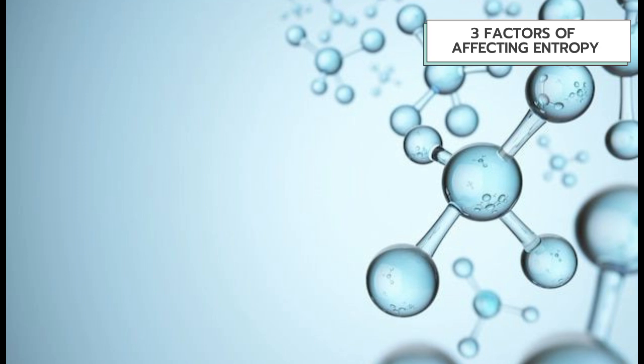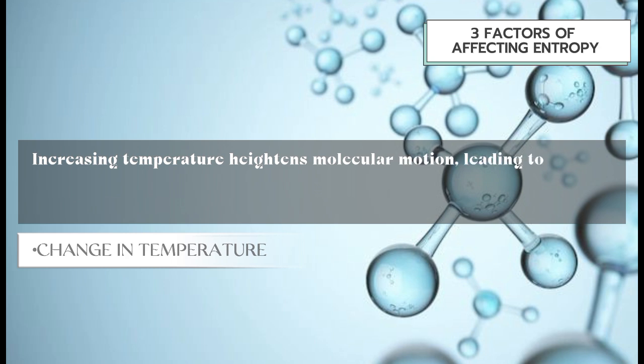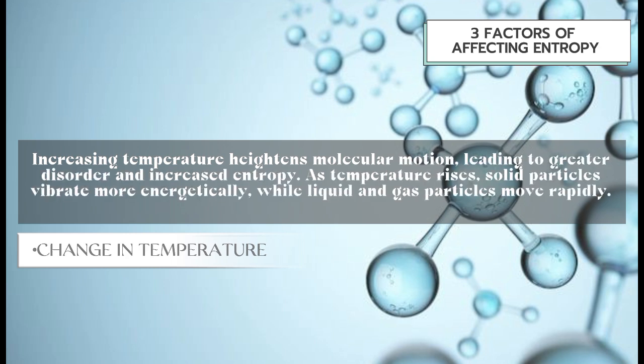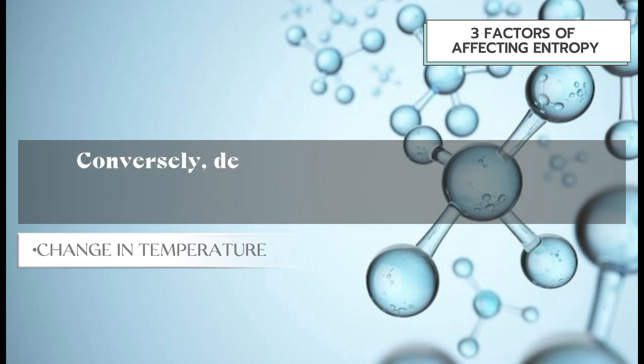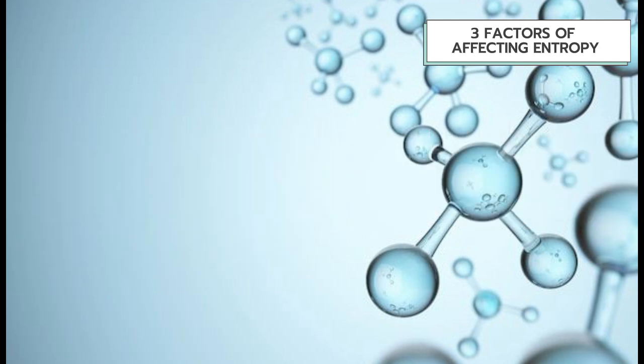And the second one is change in temperature. Increasing temperature heightens molecular motion, leading to greater disorder and increased entropy. As temperature rises, solid particles vibrate more energetically, while liquid and gas particles move rapidly. Conversely, decreased temperature reduces molecular motion, resulting in lowered entropy and increased order.